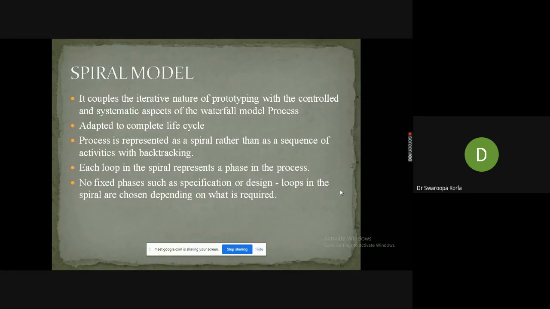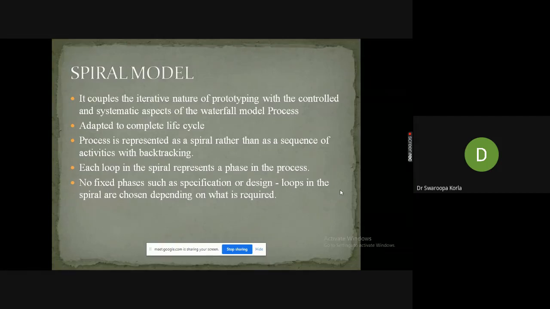All of these life cycle models give guidelines and suggestions on how to initiate the software development. The spiral model couples the iterative nature of prototyping with the controlled and systematic aspects of the waterfall model process.